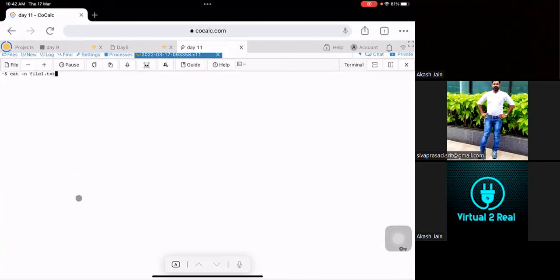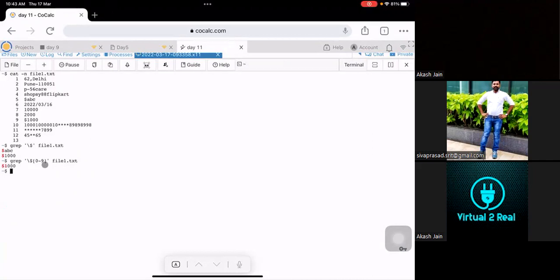Let's see the next values. Now my requirement is to fetch the 9th row. Try, Shiva. For the 9th row, it should be the special backward slash and dollar. Okay, this is the output. But if you see, we have two values here. So in the bracket, there should be 0 to 9. Then after that, you will get this output. This is also fine. Now, let me just clear the screen again.